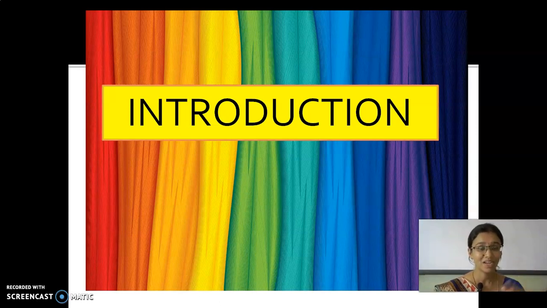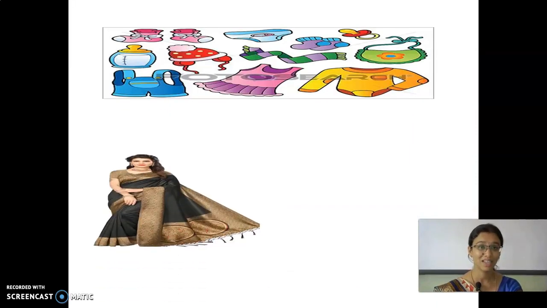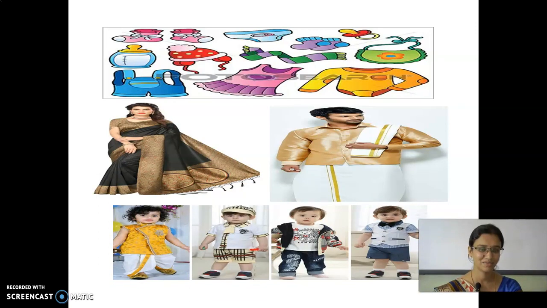In different seasons, we wear different types of clothes. In the summer, we wear cotton to keep our body cool. In winter, we wear woolen clothes to keep our body warm. So in different seasons, we wear different types of clothes. What do these pictures represent? Different types of clothes which we wear in different seasons.